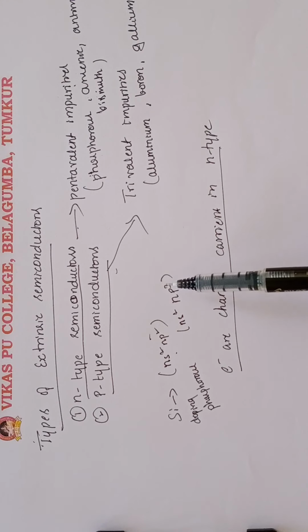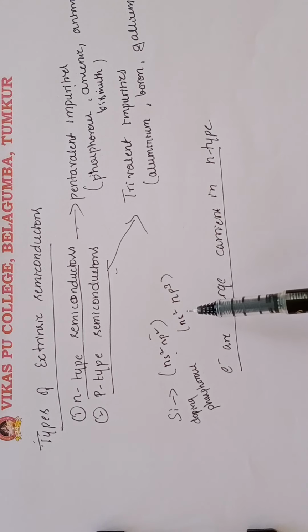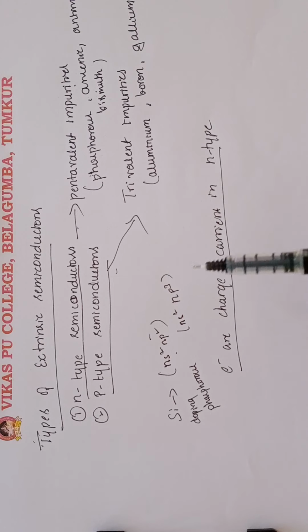This becomes delocalized and conducts electricity. Therefore, electrons are the charge carriers, and the conductivity increases due to the negatively charged electrons.